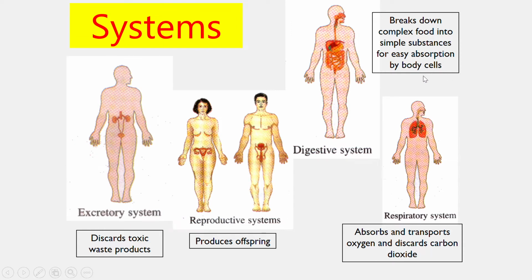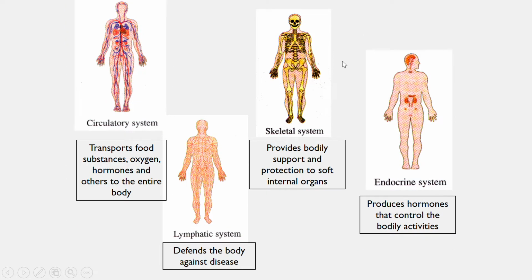of our body cells. If it is respiratory system, it is to obtain oxygen and to transport it to all the cells to carry out cellular respiration. And the byproduct, which is carbon dioxide, has to be expelled out of the body. Okay, circulatory system, sistem peredaran darah. So it is meant for transportation, to transport food substances, oxygen, and also other materials to the entire body. Okay, satu peredaran darah di sini.